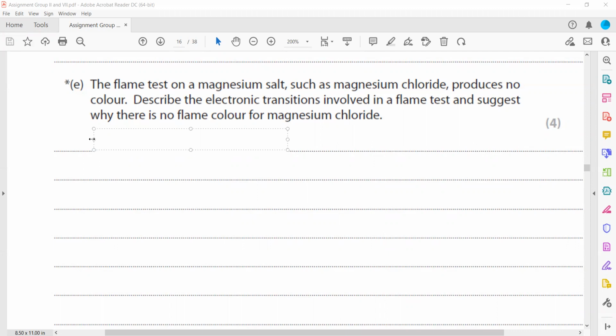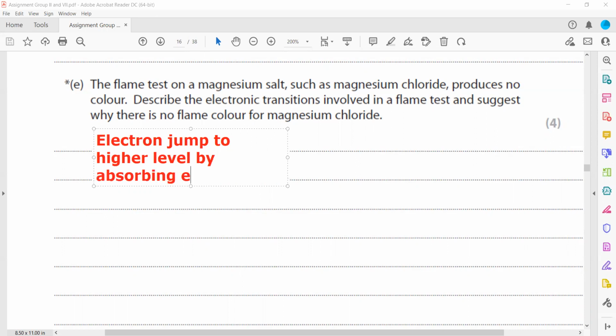So the electron jumps to, or is excited to, a higher level or higher shell by absorbing energy from the flame. That is one thing. Then second, what happened?